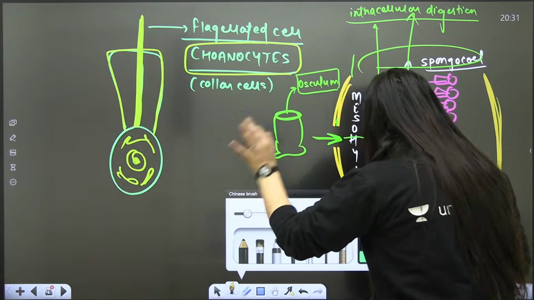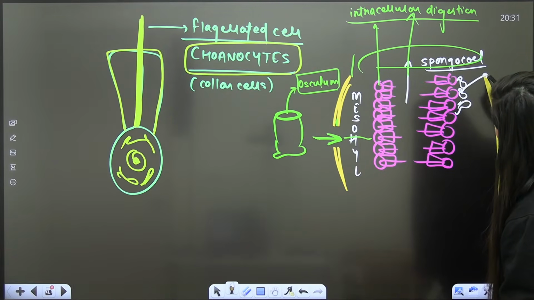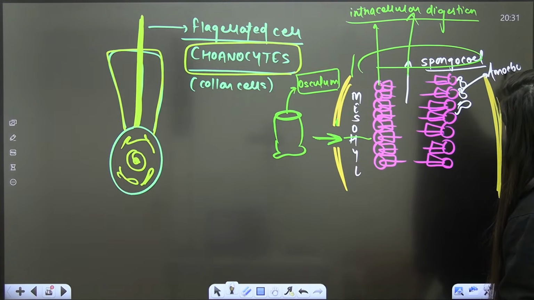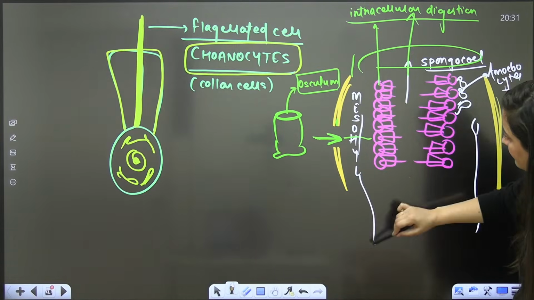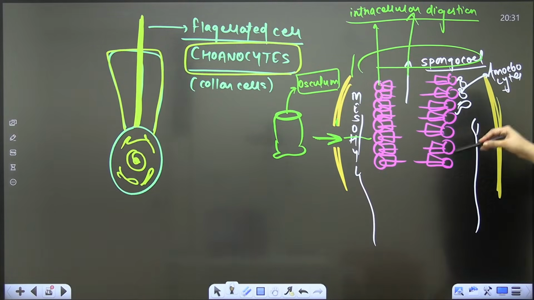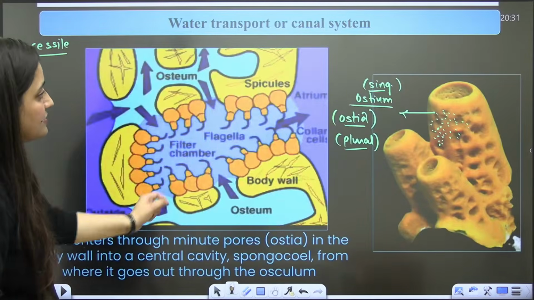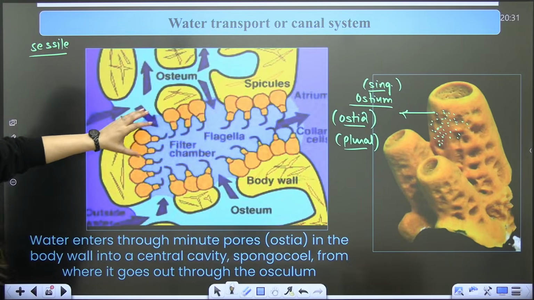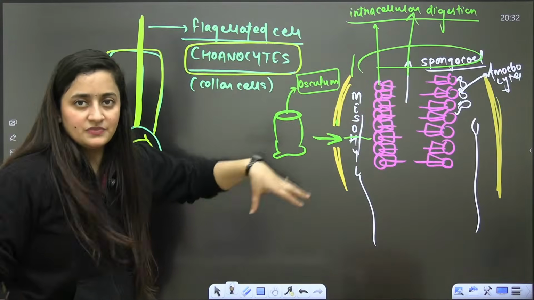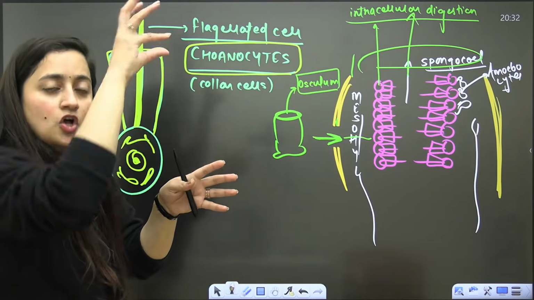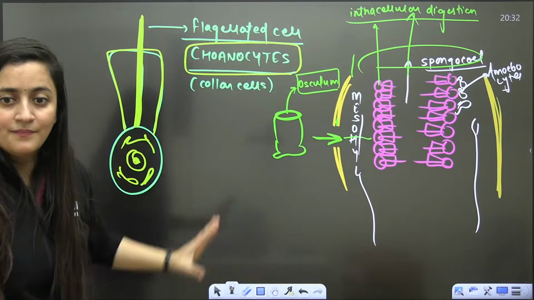And the setup is so interesting here at the base. This is the mesohyl. You will see some irregularly shaped amoebocytes there, and they distribute the digested food further. So their body organization is very, very simple. Look at this. These choanocytes are lining this cavity. Because of this setup, they have the pores through which water will enter, choanocytes are there, the cavity is there, then the water will go out through the osculum.